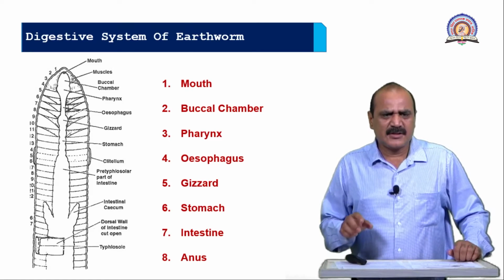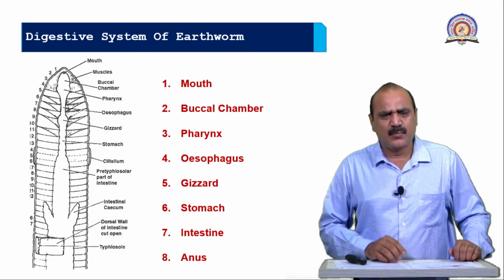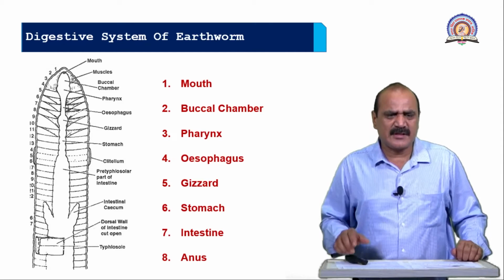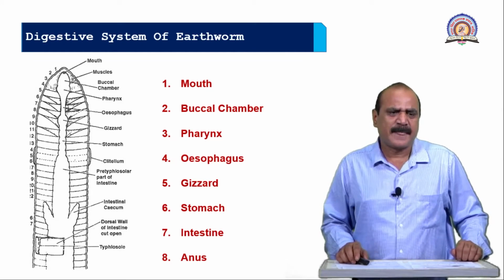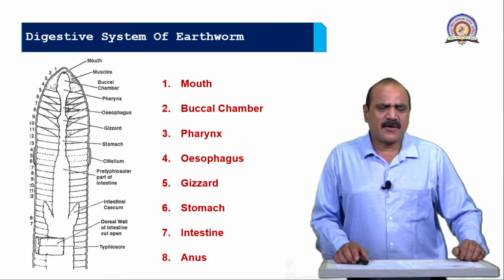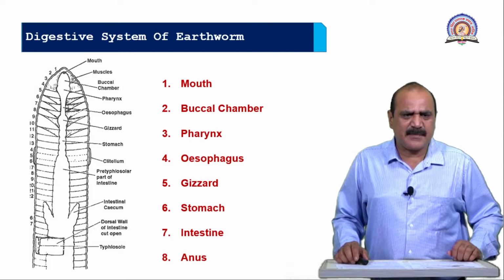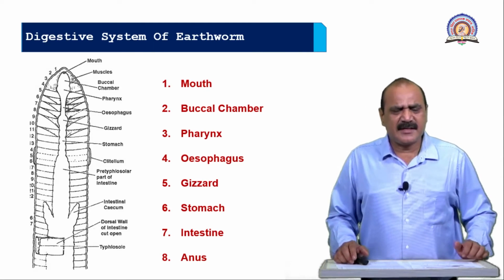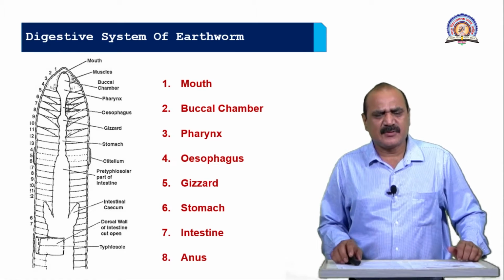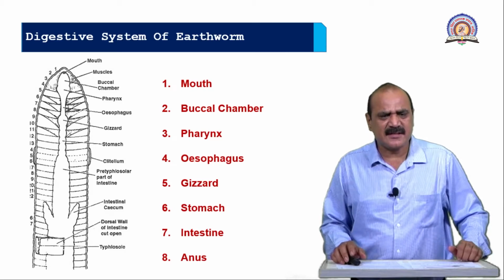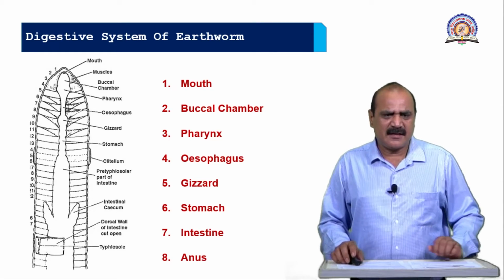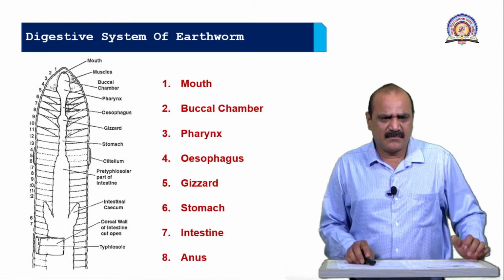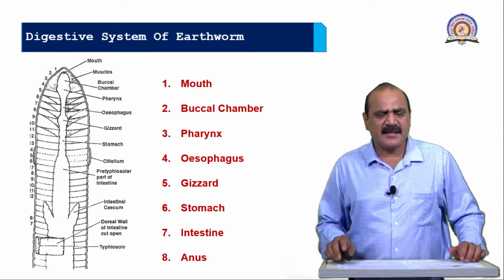Then they store some of this food material in the crop. A posterior small crop is also there, and we just store this mucus, which mixes with the food material. And then the stomach part, from the 9th segment up to the 14th segment, the stomach is present, and chlorogen cells are also there. They are responsible to secrete some substances. They are mixed with the food material, and then from the 14th segment up to the last segment, this part is the intestine.